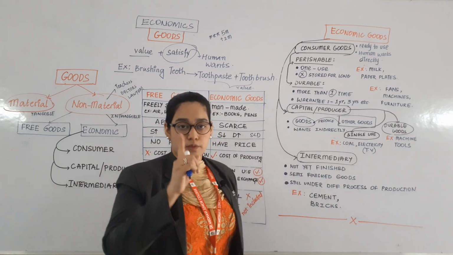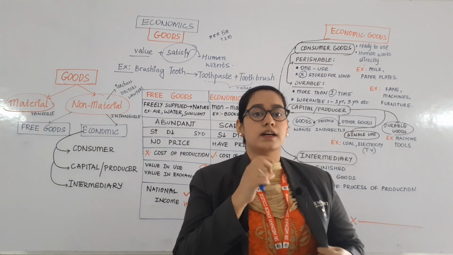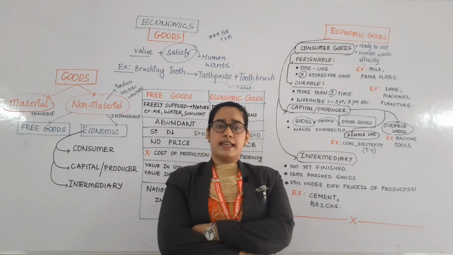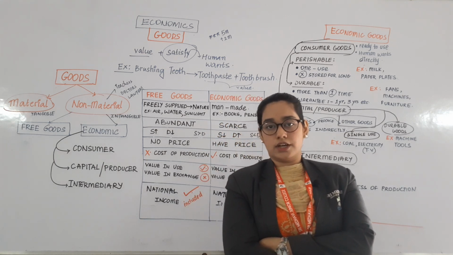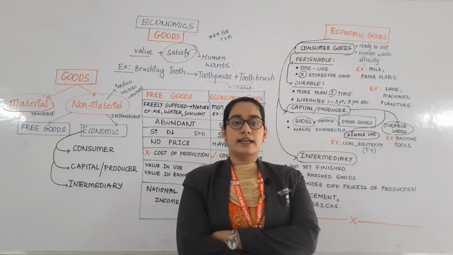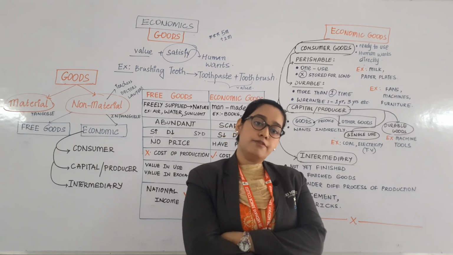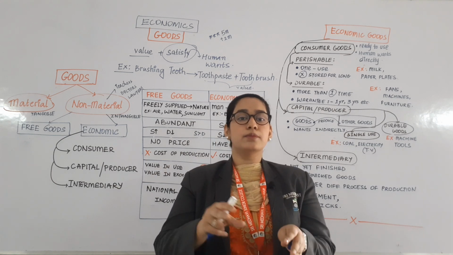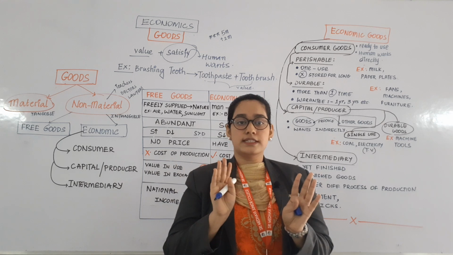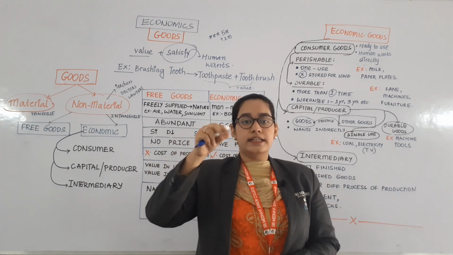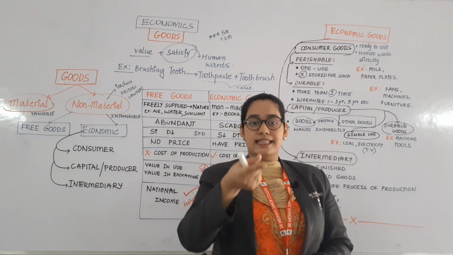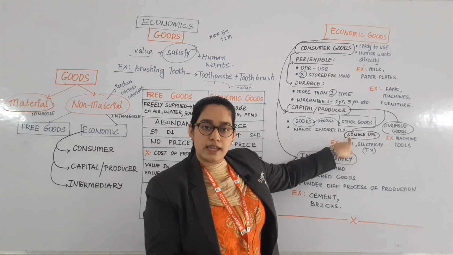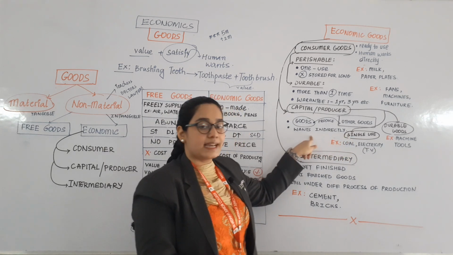Single use means you can use it only one time. For example, coal. When do we use coal? During any kind of function or marriage where you need to cook in larger quantity. At that time we use coal. After cooking once, can you use the same coal again? No, because it turns into ashes, into powder. So can I say that coal can be used only once? So it is a single use capital good, and it also satisfies my want indirectly.